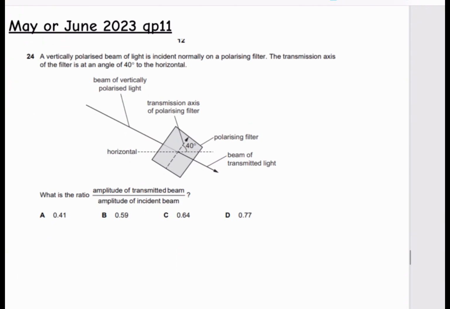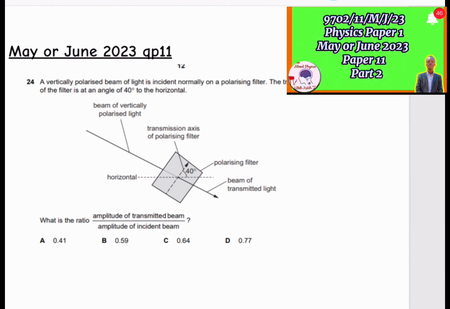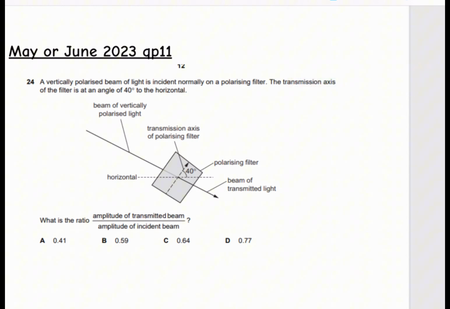So this is a question from May-June 2023, question paper 1-1. I'd highly recommend that you watch my video. Now that you have an understanding of Malus's law, I'd highly recommend that you try this question out. Remember, in this question, you just have to know what value of intensity comes out, right? And always ask yourself, what angle am I trying to find? What angle am I given? For example, in this one, I can just give you a hint. The light is vertically polarized, right? So the first transmission axis is like that.